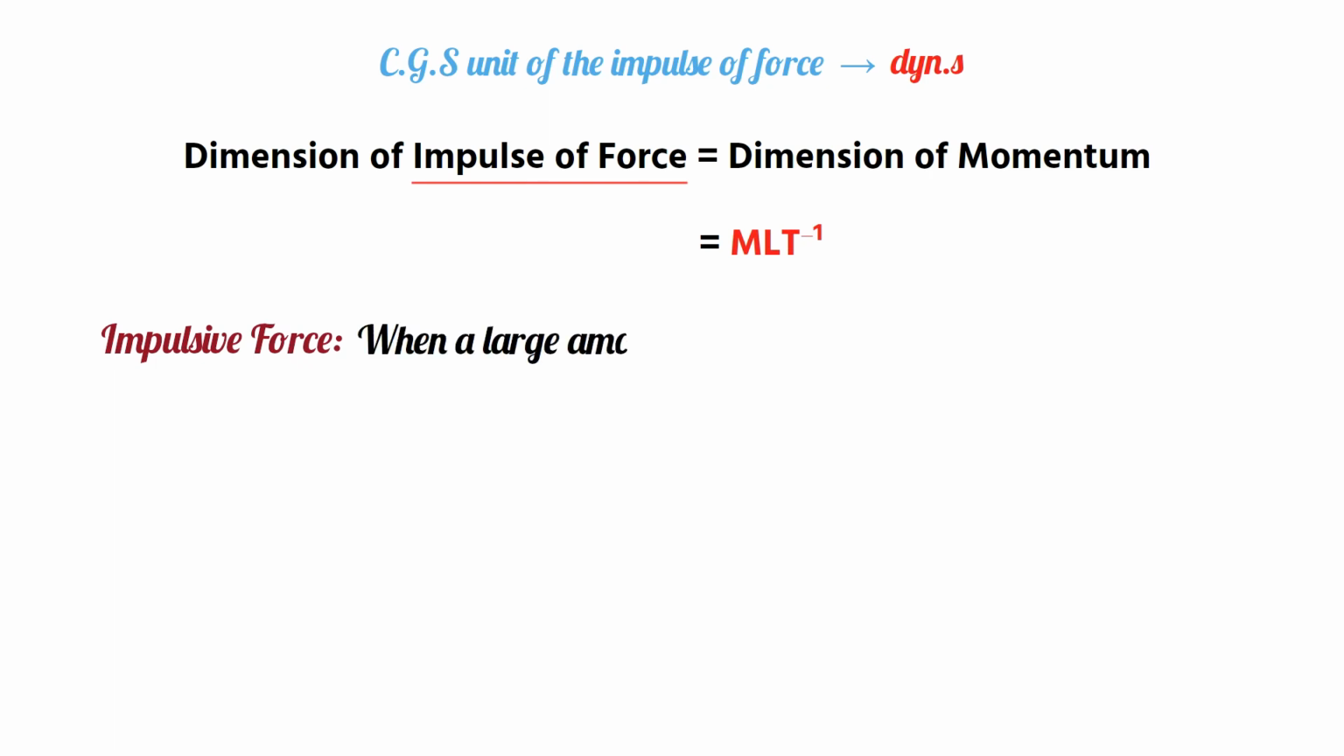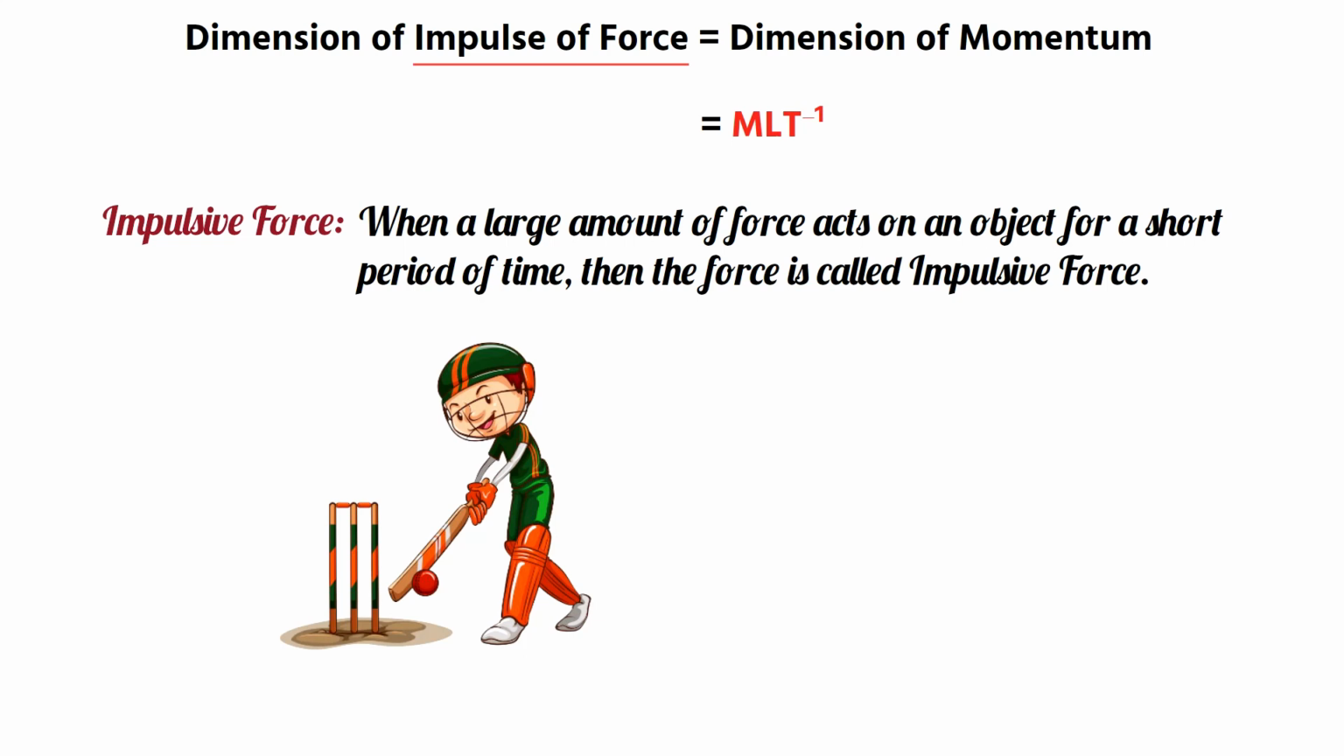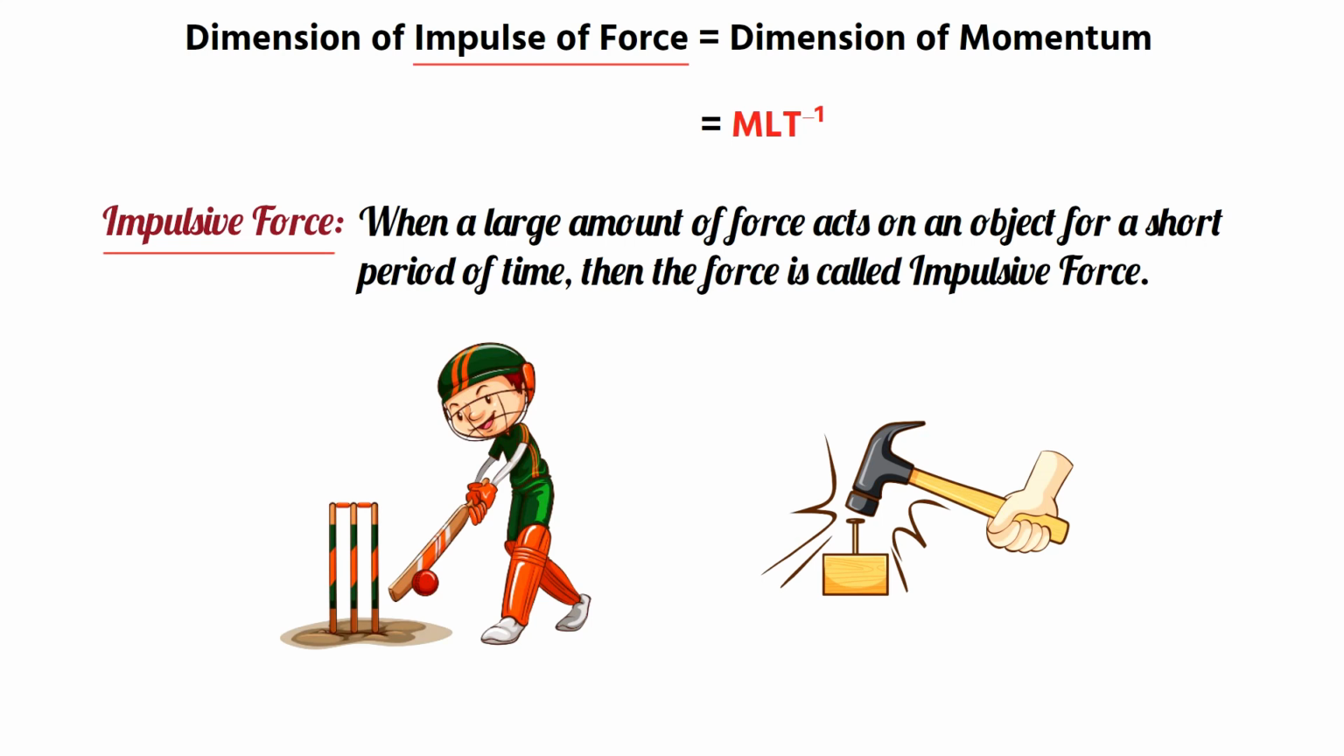When a large amount of force acts on an object for a short period of time, then the force is called impulsive force. When a batsman plays a shot for a six, a force acts on the ball for a short period of time. We call that force an impulsive force. When we hit a nail with a hammer, the hammer exerts a force on the nail for a very short period of time. Here the force exerted by the hammer is also an example of impulsive force.